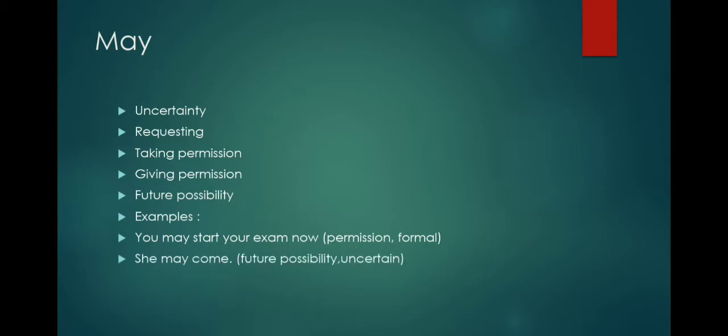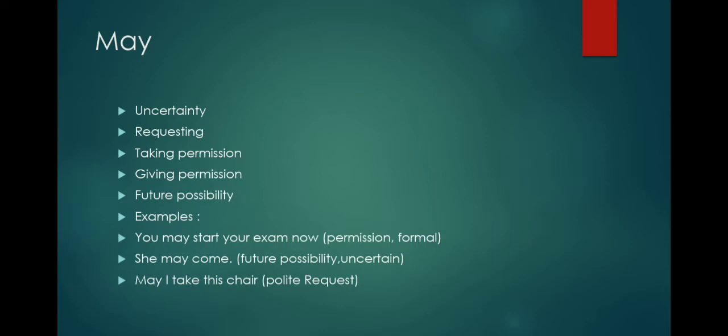And the second one is, she may come, future possibility but uncertain. She may come means we don't know whether she will come or not, which is future possibility and not certain. And the third example is, may I take this chair, a polite request.